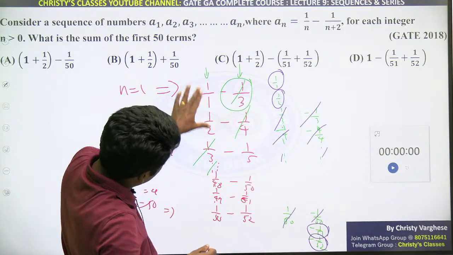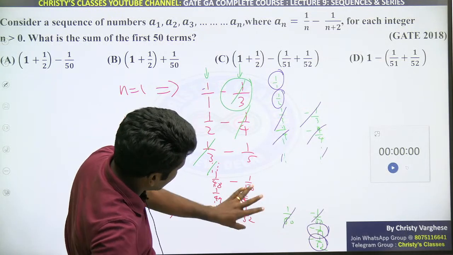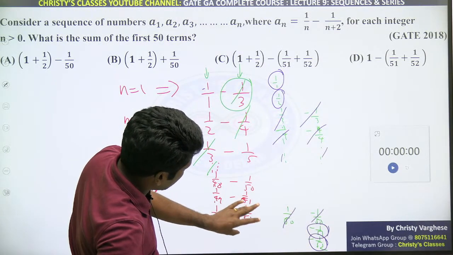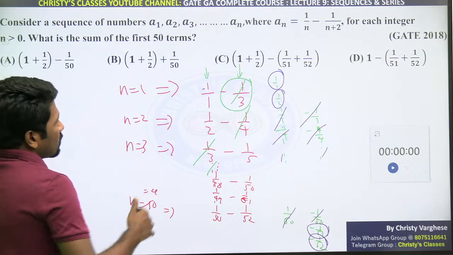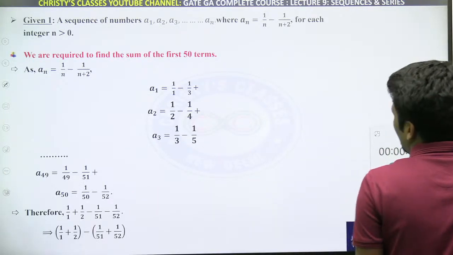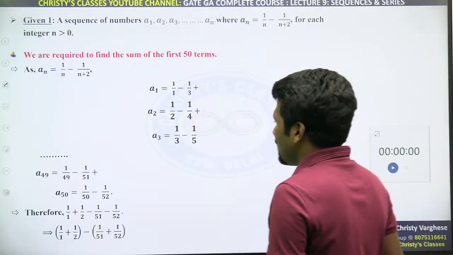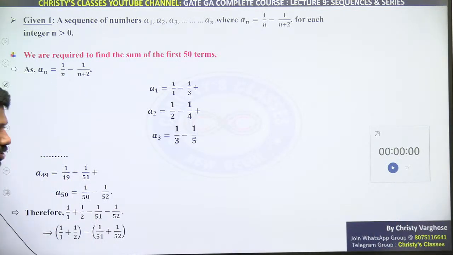What I am saying is, if you analyze this column, 1 by 1, 1 by 2 will remain, and minus 1 by 51, minus 1 by 52 will remain. Everything else will be deleted, right? So the sum of that will be the answer. How many of you understood it? It's a very interesting question. At first sight you may not understand it, but once you understand, you will see it is not very difficult.